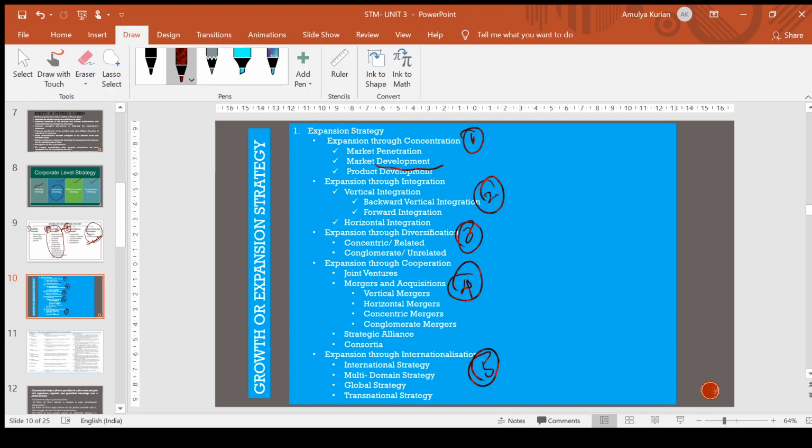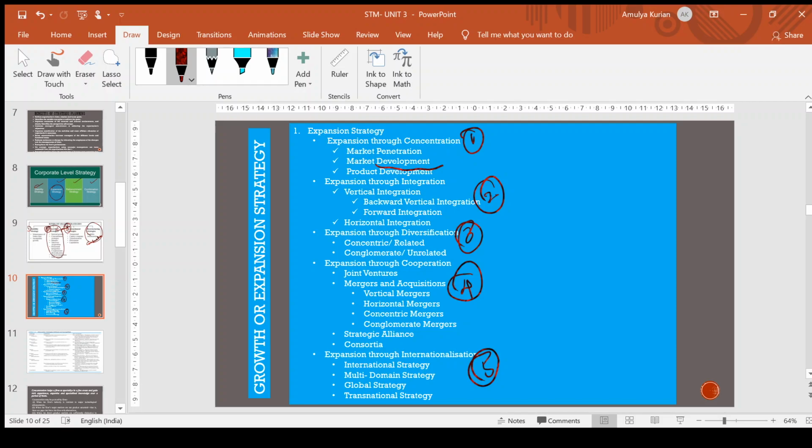Second one is market development, where you will be going to a new market which is unexplored and making sure that your product is being sold there. And the third one is product development. It is nothing but changing of your product through quality improvement, feature improvement, or style improvement, and coming up with new products. So that is all about expansion through concentration.